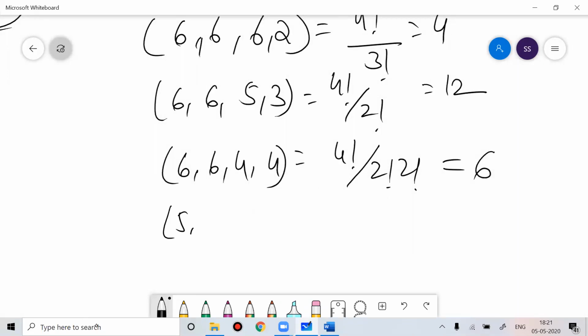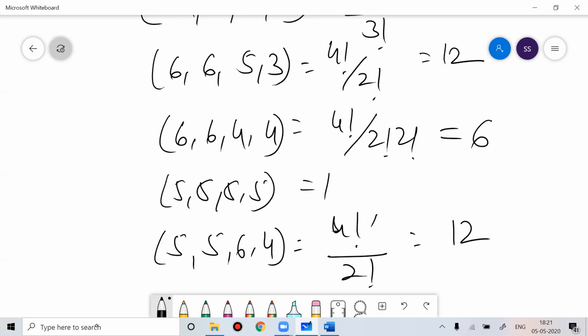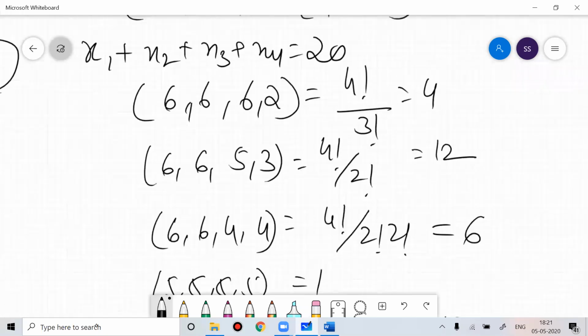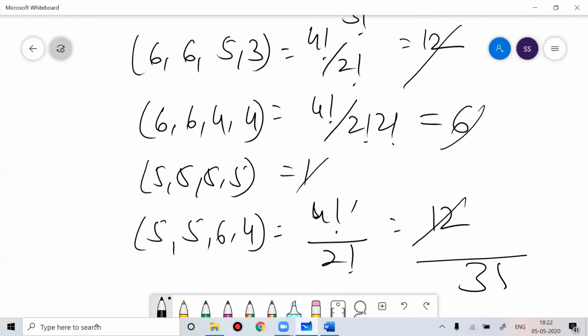Then 5, 5, 5, 5: 1 way. Then 5, 5, 6, 4: 4 factorial by 2 factorial, again 12. Now if you add these, 12 plus 12 is 24, then 10 makes 34, plus 1. So if you do it like this, you'll get the answer 35 by 1296. So it's all up to you. Whichever way you want, you can solve the problem and you'll get the answer.